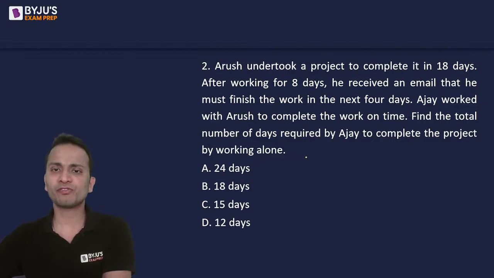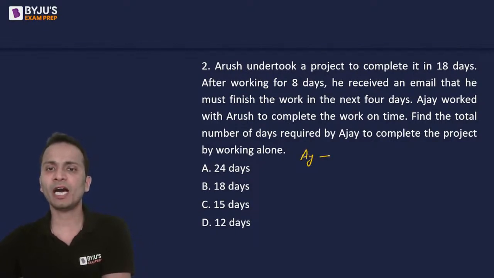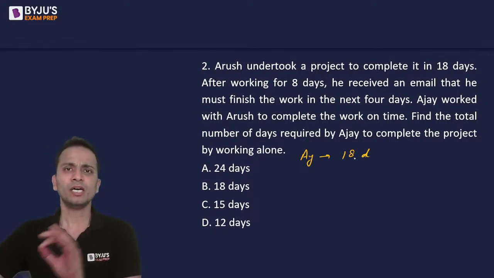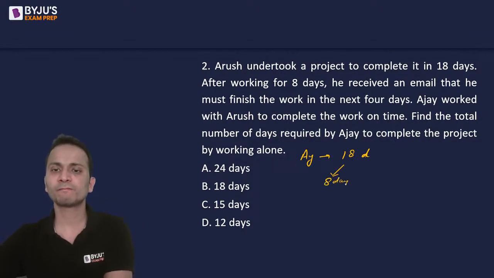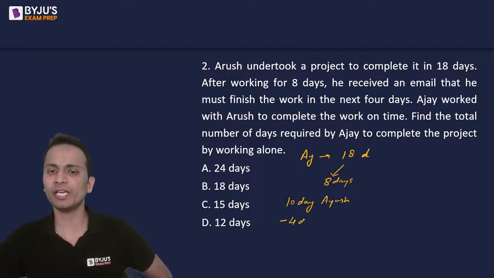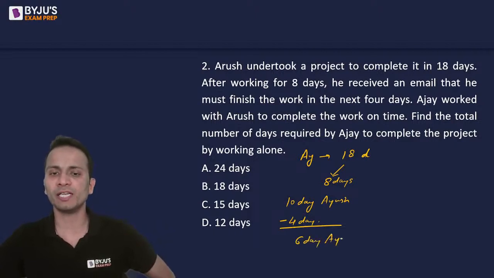Now, the total work is finished by Arush in how many days? 18 days. Okay, so this is my reference work. 18 days work of Arush. All right. Now, Arush has worked on this for 8 days. So I can say that 10-day work of Arush is left. Okay. Now, he has to finish it in 4 days. So obviously, at his efficiency, he will be able to do a work of 4 days. Okay. So remaining work, that is 6-day work of Arush is left.